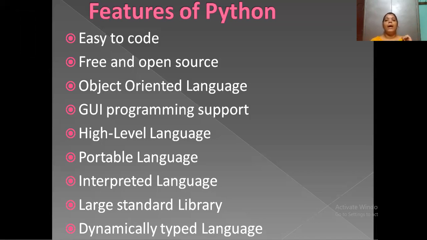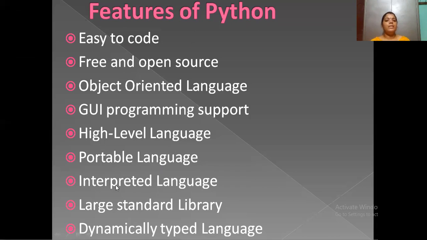Coming to environment, it means nothing but operating systems. Python code can run on Unix, Linux, and Mac operating systems. So Python is a portable language. Portable in the sense that we can write this code irrespective of the platform.